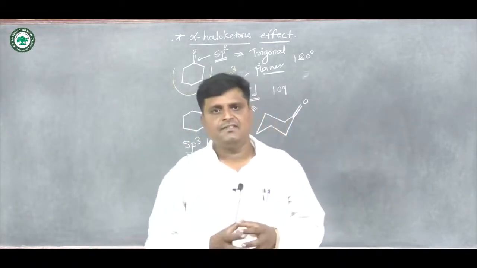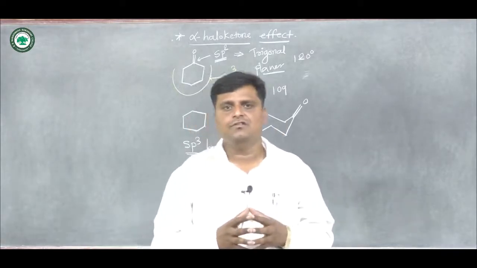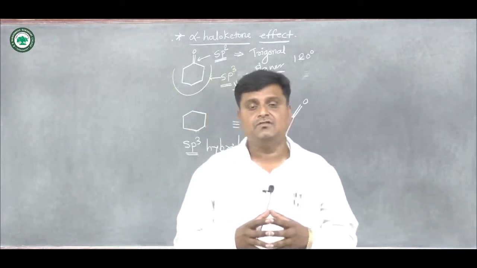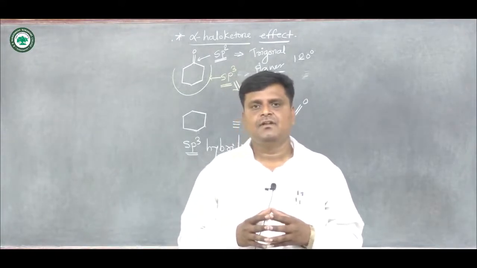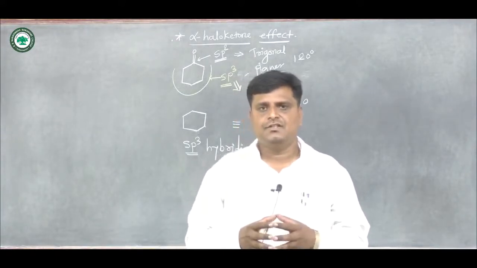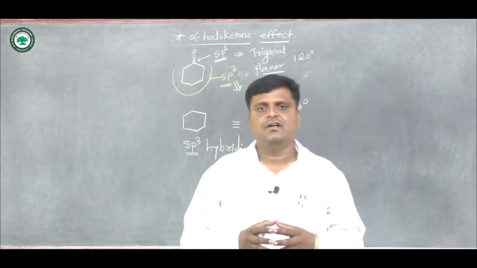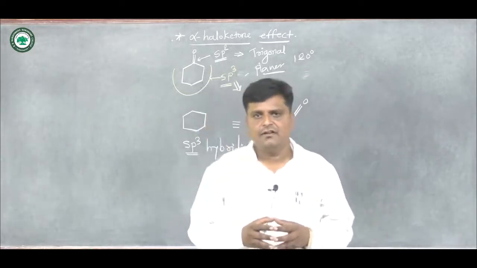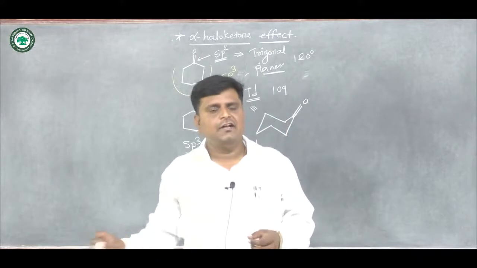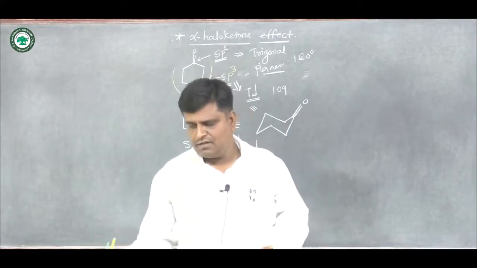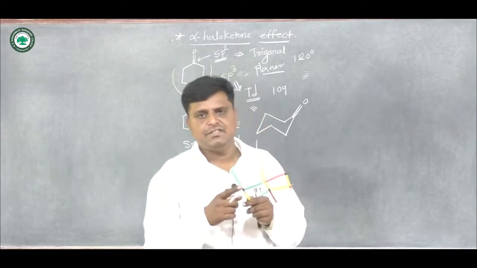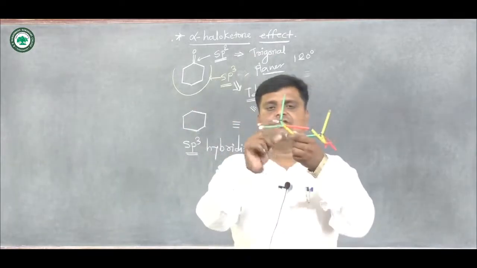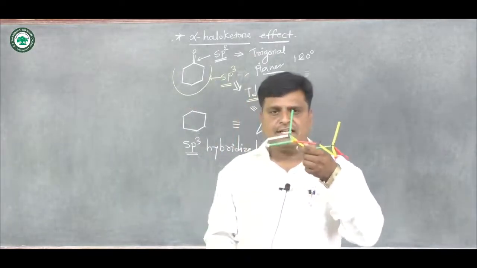If we replace one of the hydrogens from the carbon atom adjacent to the sp2 hybridized carbon by any halogen, suppose we replace one of the hydrogens from the sp3 hybridized carbon atom adjacent to the sp2 hybridized carbon atom.